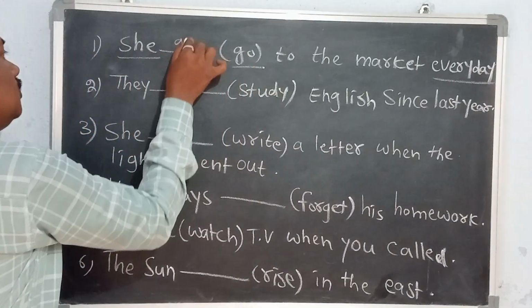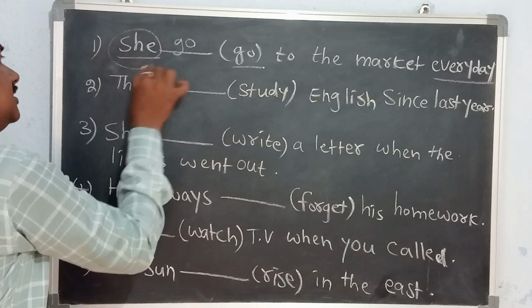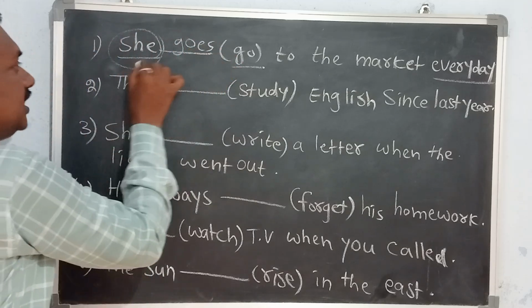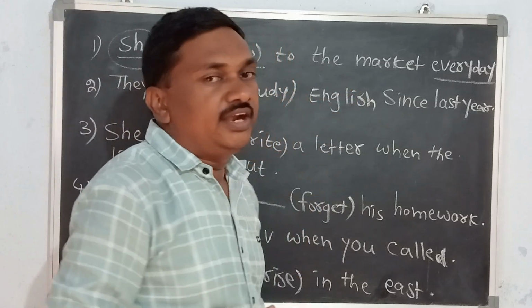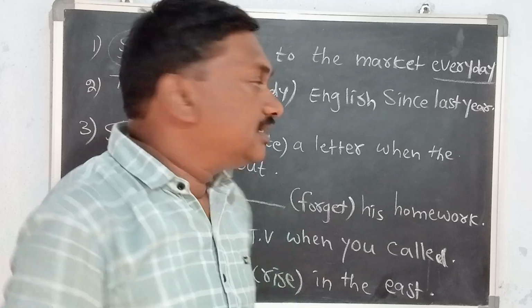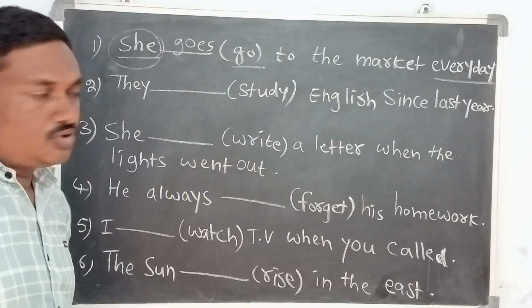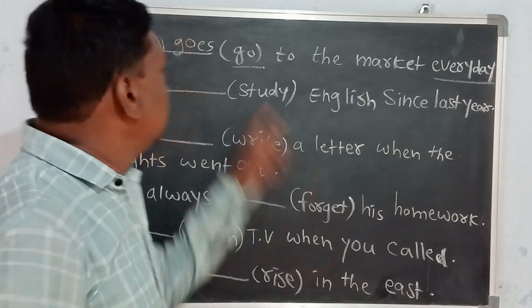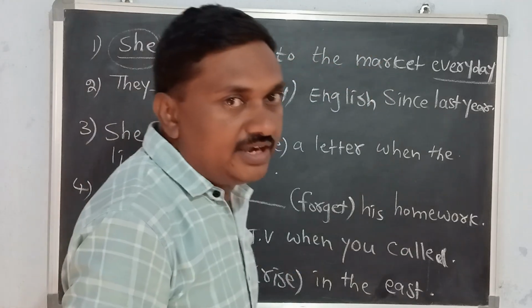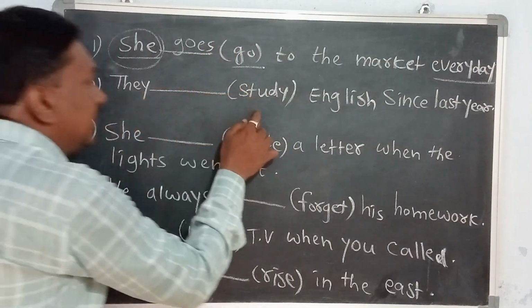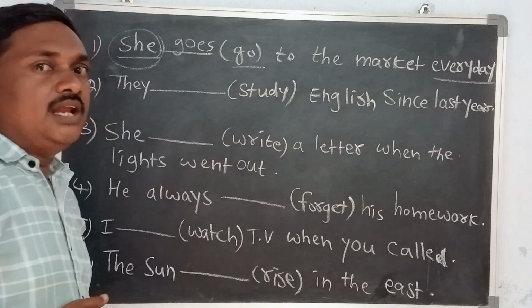She go. Here this is third person singular, so the verb is added with es. She goes to the market every day. It is her habit, so habitual actions should be expressed in simple present tense. She goes to the market every day. Clear?